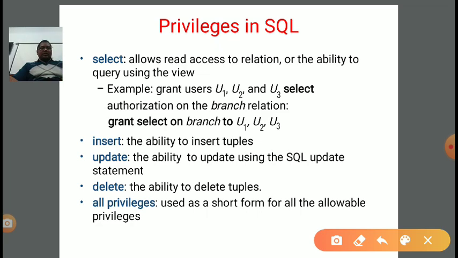Now next is insert, the ability to insert tuples. Update, the ability to update using the SQL update statement. Delete, the ability to delete tuples. And all privileges is used as a short form for all the allowable privileges. Okay. So insert is the ability to insert a tuple, update is the ability to update using the SQL update statement, delete is the ability to delete a tuple, and all privileges is a short form for all the allowable privileges.